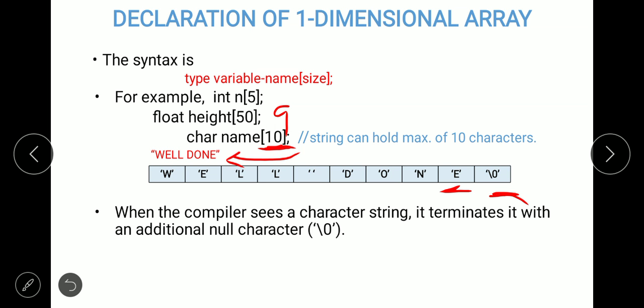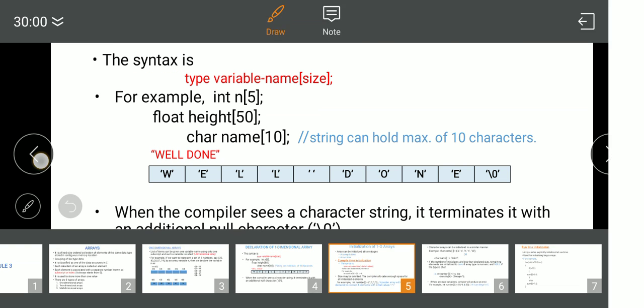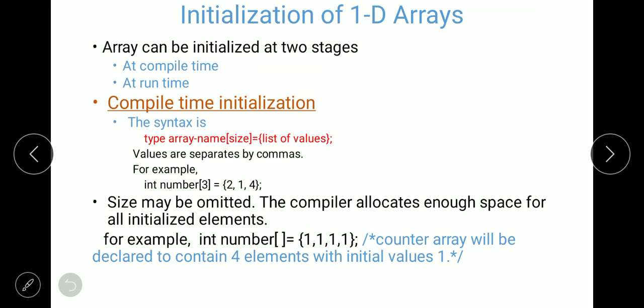Okay, is that clear? Let's go to the next topic, that is initialization of 1D arrays. So we have declared the array with data type, variable name and the size, correct? Once we have declared any array, we have to give it some initial values.